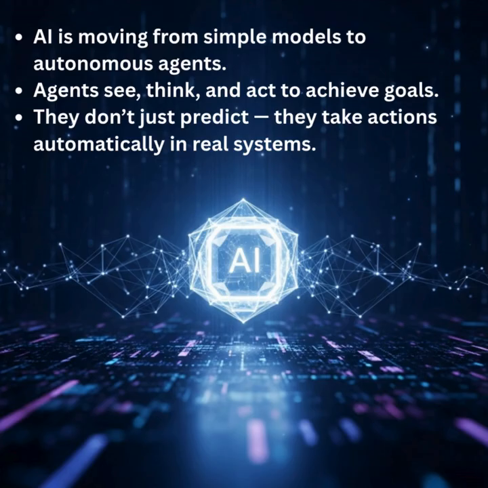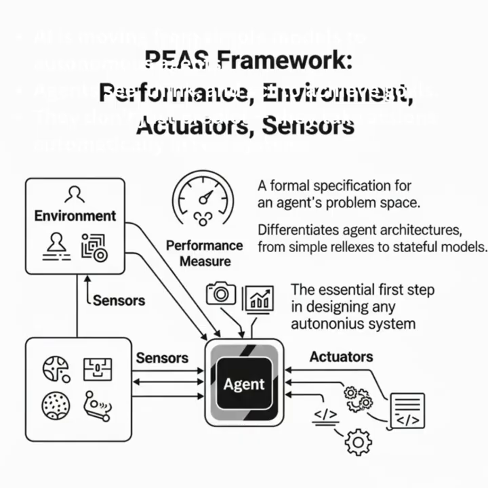In this deep dive, we'll dissect this concept, moving from the foundational theory to the practical architectures you can build and deploy today. To build robust agents, we first need a formal way to describe their purpose and environment. The classic framework for this is PEAS: performance, environment, actuators, and sensors. It's a simple but powerful tool for system design.